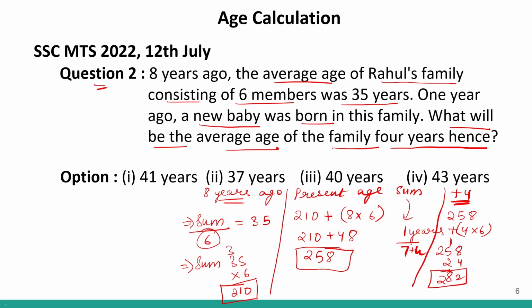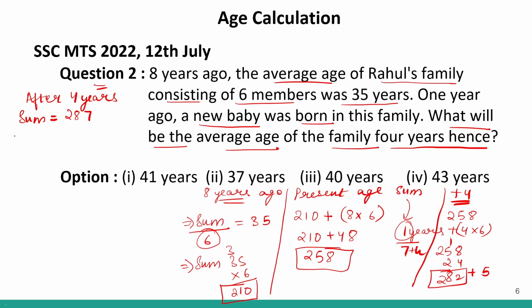Then there is one additional member, that is the 1 year old baby. So 1 year old baby is the present age. After 4 years, the age of the baby will be 5. So this age will also be included. So after 4 years, what will be the sum of the ages of the family? It will be 282 plus 5, that is 287. Correct? How we derived 287, is it clear?